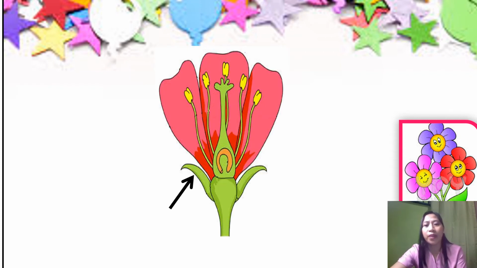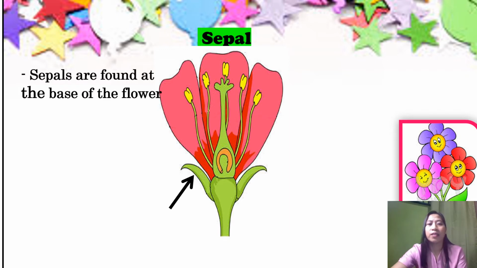Alright, let us continue. You can scan all your modules as we go along our lesson and follow after me as we continue discussing and describing the different parts and functions of the different parts of the flower. First, we have the sepal. What are sepals? What are their functions?